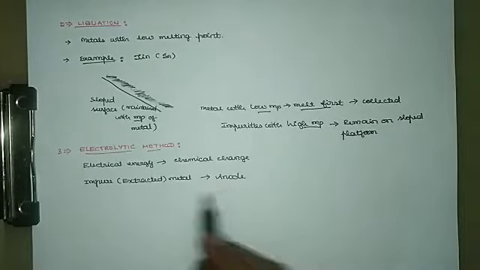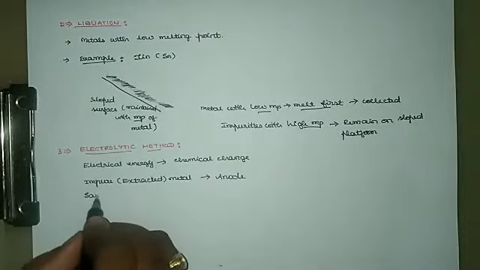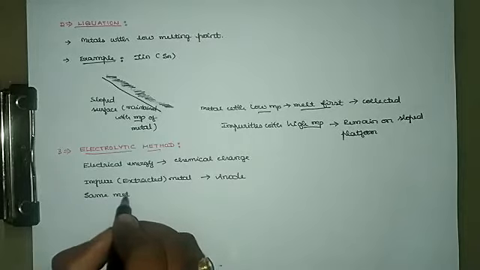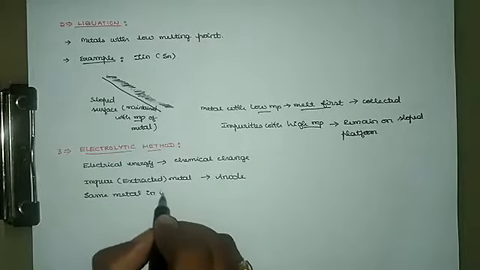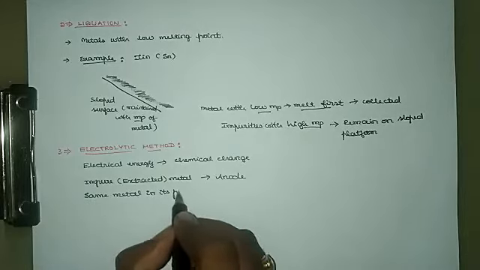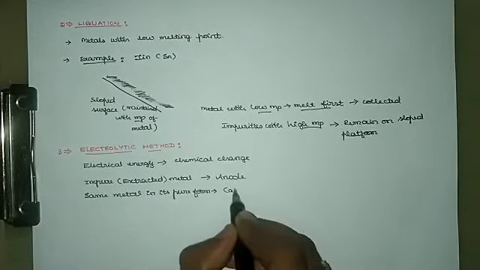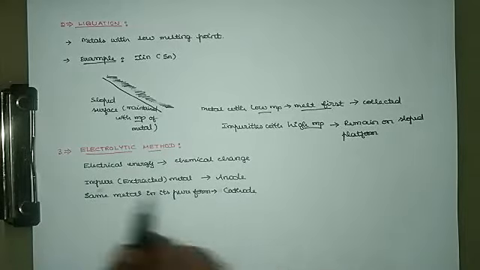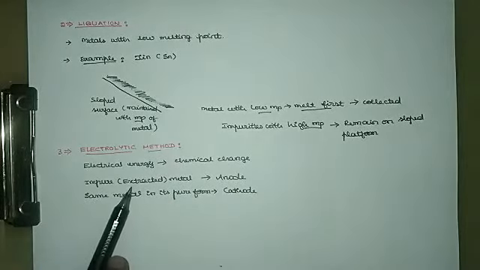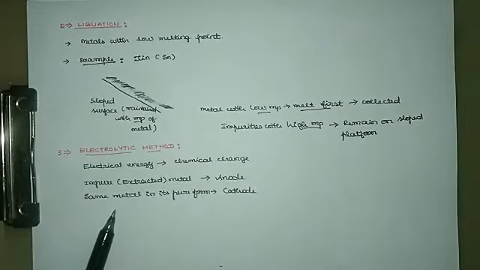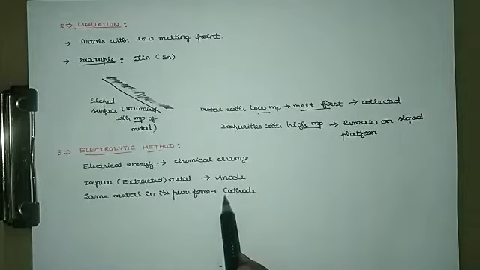taken as anode, and the same metal in its pure form is connected as cathode. That means whatever the metal you are purifying, a small strip of the pure form of the metal is taken and connected as cathode.